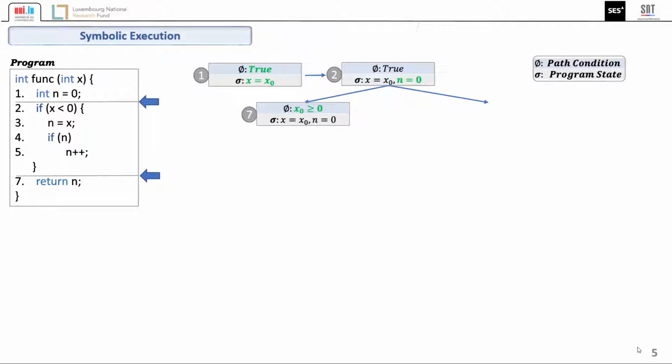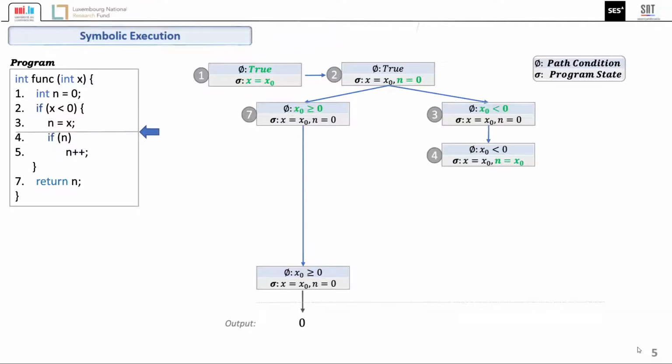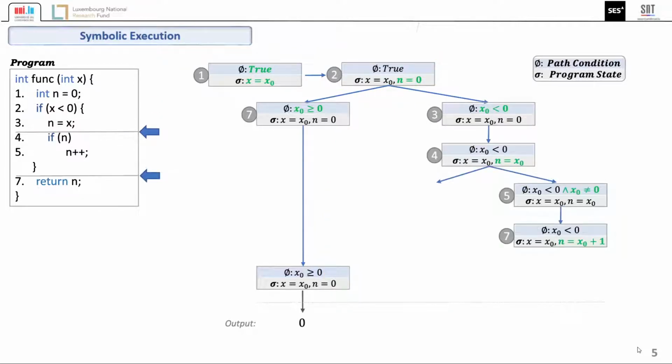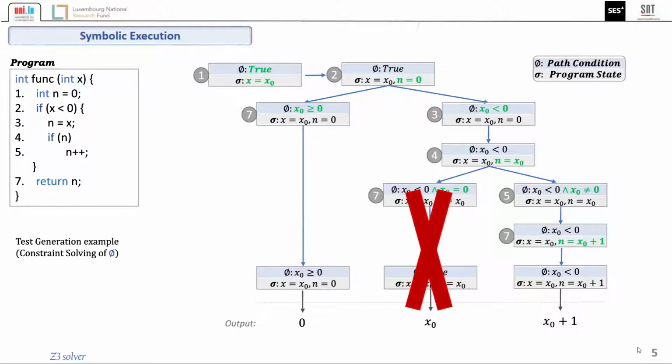For this case, the first branch is taken, and the path condition is updated with x0 greater than or equal to 0. This is repeated until the execution reaches the program output, leading to a full path. The else branch is executed similarly by setting the condition x0 is less than 0 until the output as well, by updating the state and the path conditions. We observe that there is a path here in the middle which has a path condition of false, which is an infeasible path. Then when we have the path condition of each path, we can use the constraint solver to solve each path condition and obtain an input that can be executed to follow the given path.